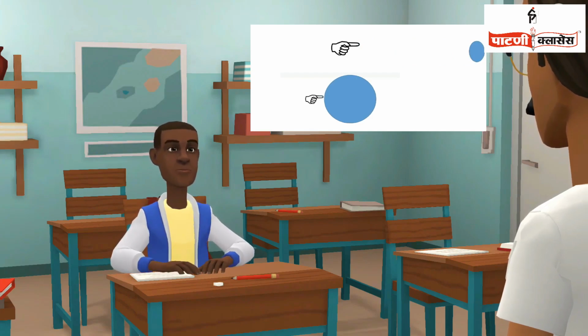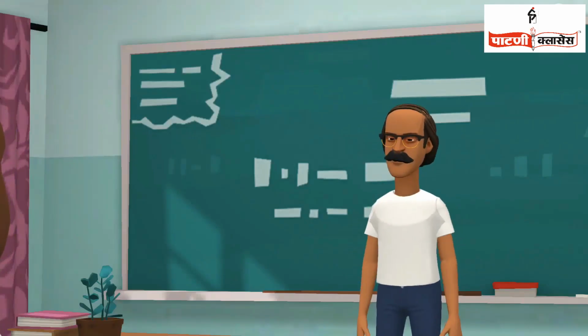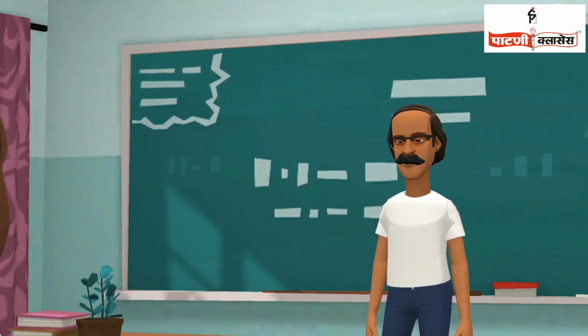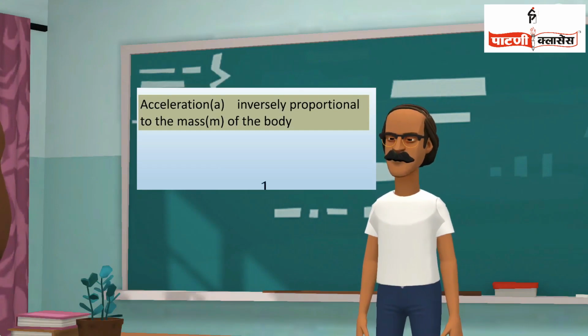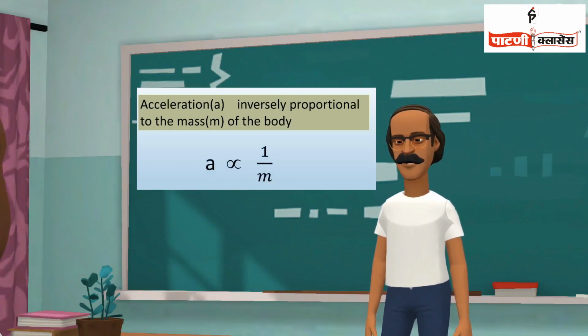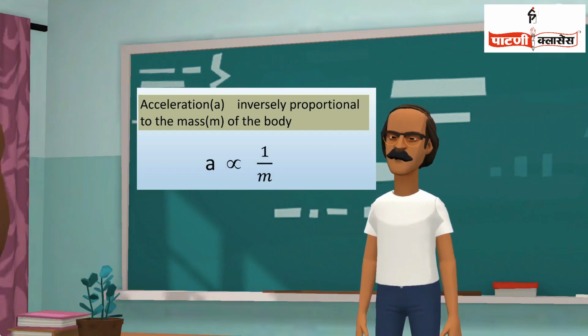Is it true, sir? Yes, you are right. Mass and acceleration are inversely related to each other. So, we make a statement: acceleration is inversely proportional to mass.